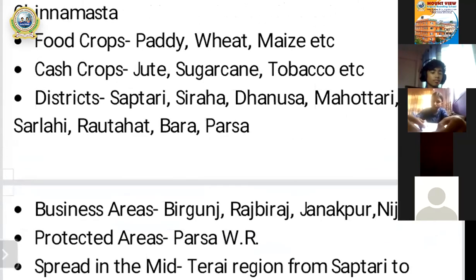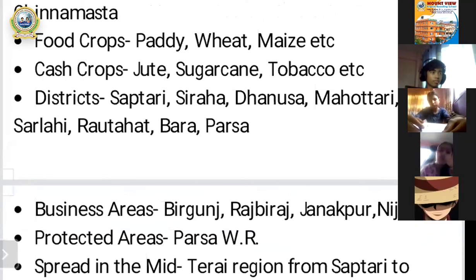After cash crops, districts are there, some of the names of districts, and altogether there are 8 districts. Province number two occupies altogether 8 districts, and the names of the districts you can also see in the map of province number two. On the screen also I have mentioned the names of districts, altogether 8. That's Saptari, Siraha, Dhanusha, Mahottari, Sarlahi, Rautahat, Bara, and Parsa. Altogether 8 districts are occupied by province number two.